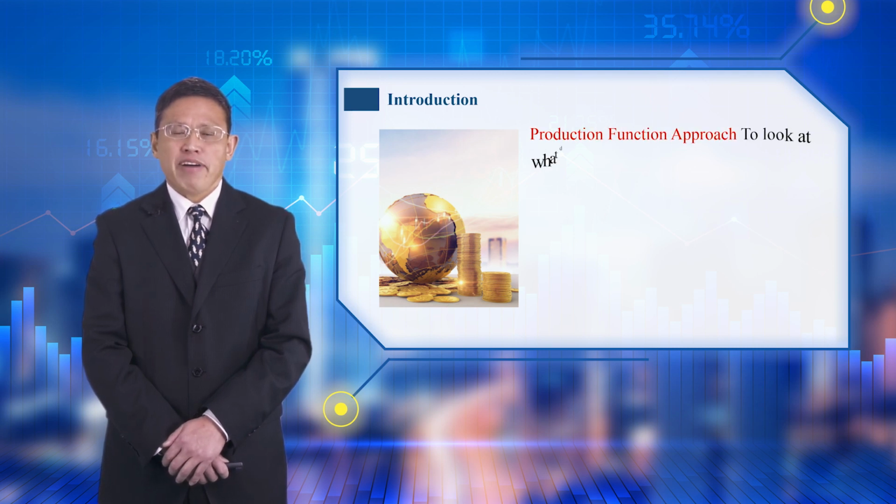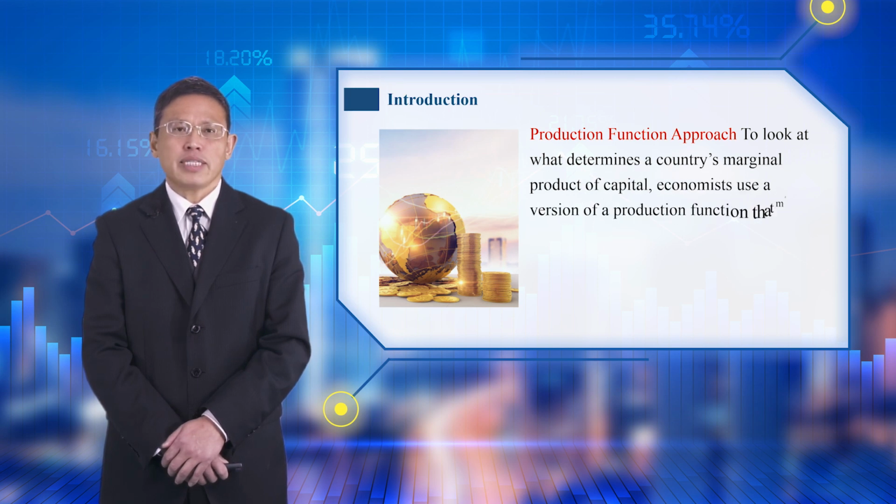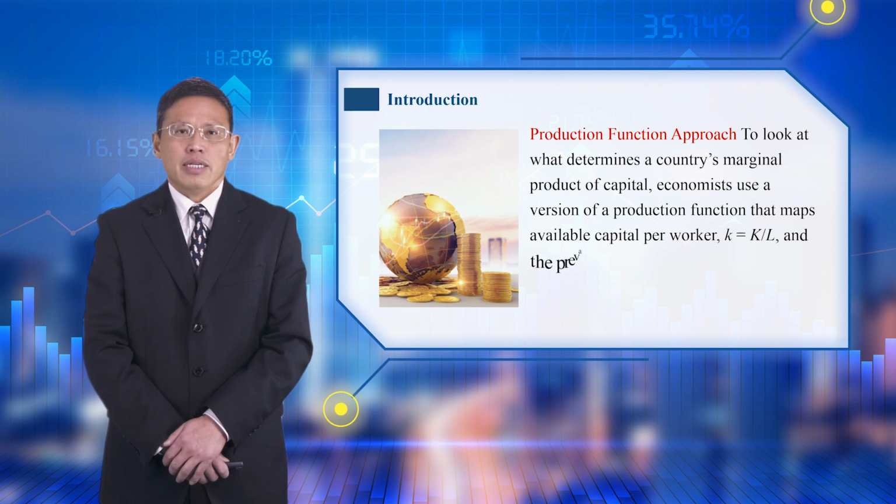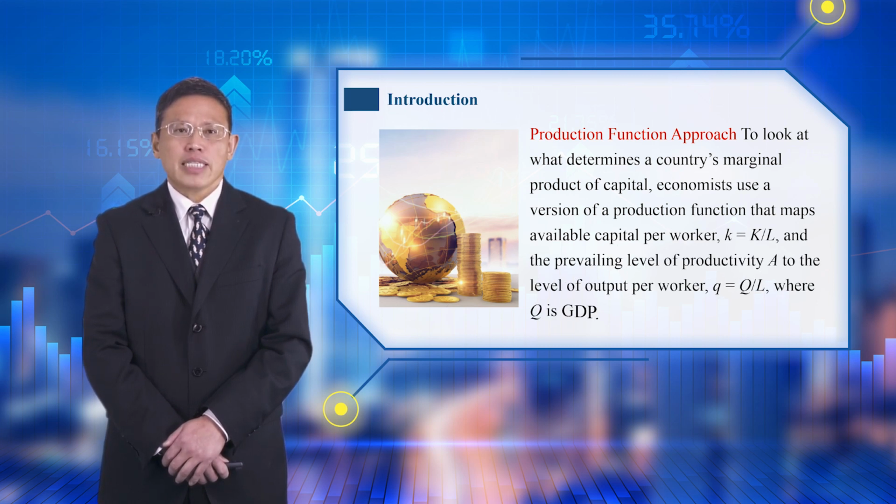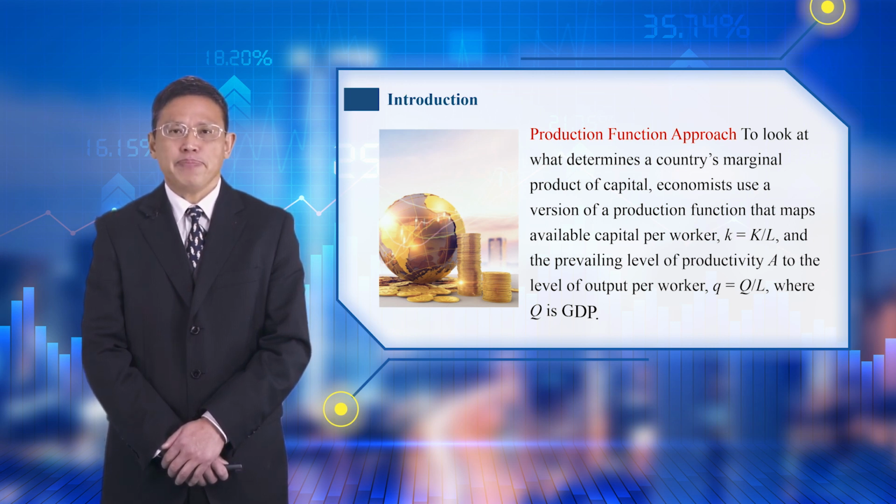Production function approach. To look at what determines a country's marginal product of capital, economists use a version of a production function that maps available capital per worker, K equals K divided by L, and the prevailing level of productivity, A, to the level of output per worker, Q equals Q divided by L. Q is GDP.